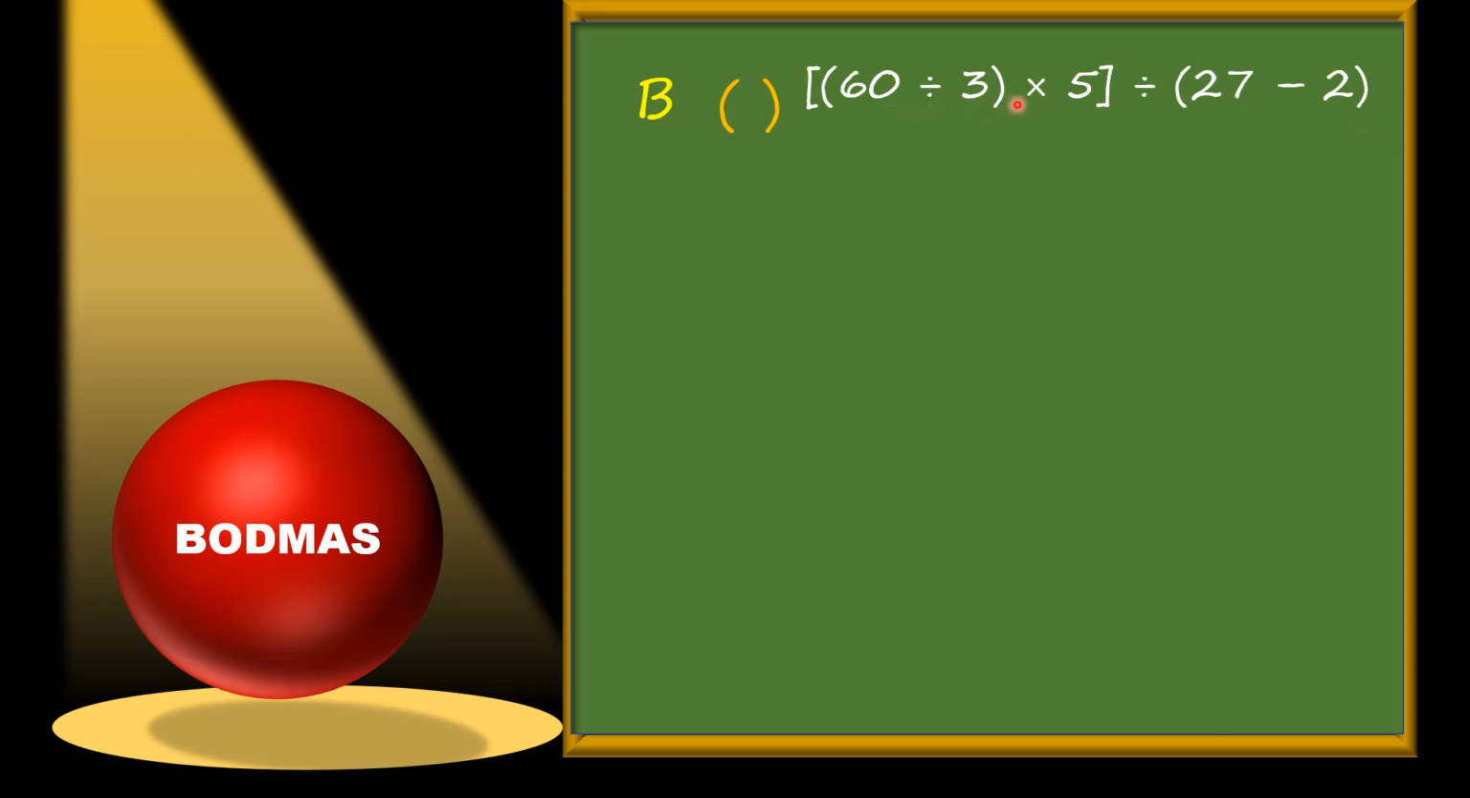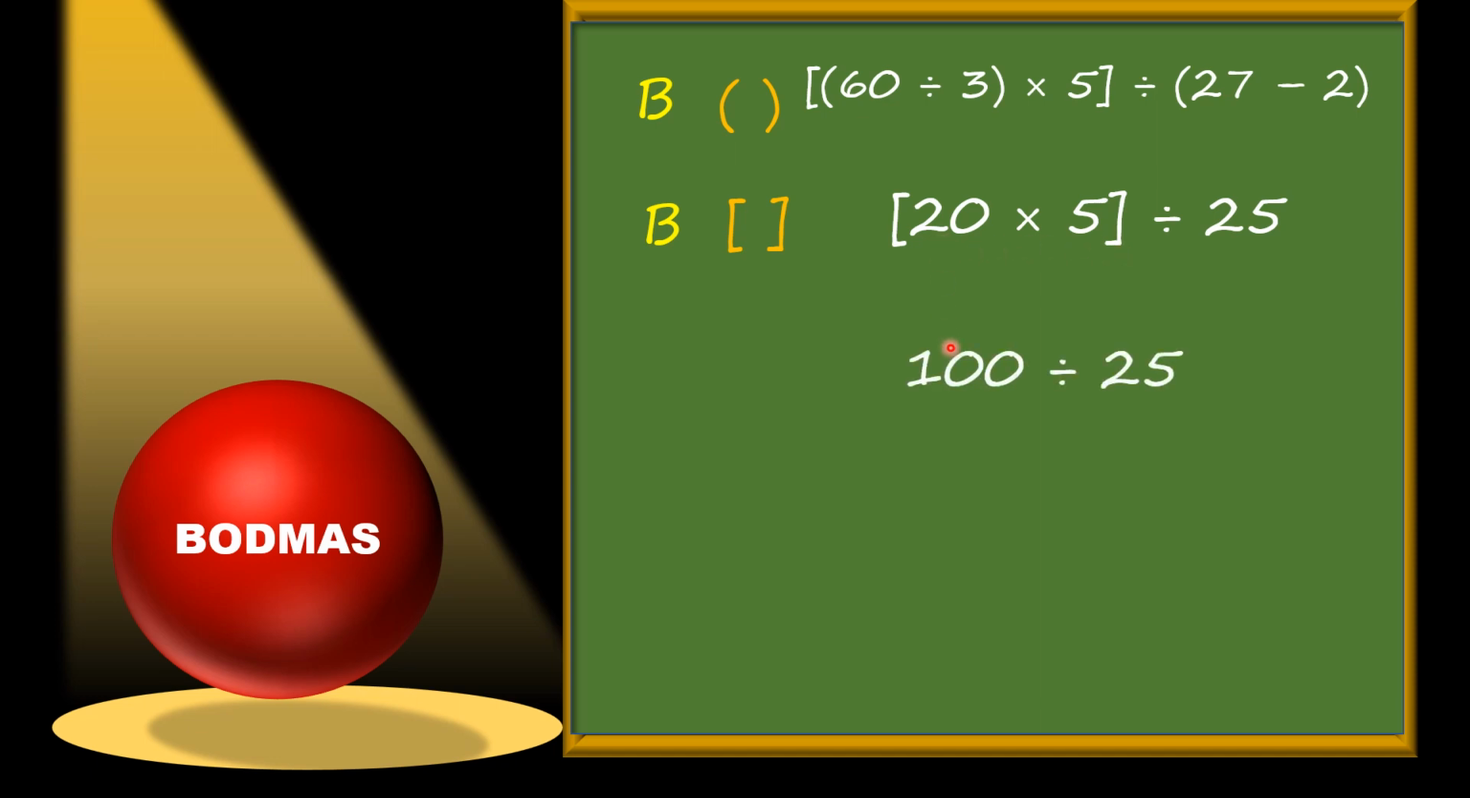So after solving 60 divided by 3, what will we get? 3 twos are 6 and 0, it means 20. So 20 multiply 5 in the big bracket, plus after solving 27 minus 2, because it is in a small bracket, we will get 25. Now only one bracket is left, which is the big bracket. So we will solve this, 20 multiply 5, and we will get 5 twos are 100. So here is 100 divided by 25, and when we divide 100 by 25, we get 4. 4 is our answer.